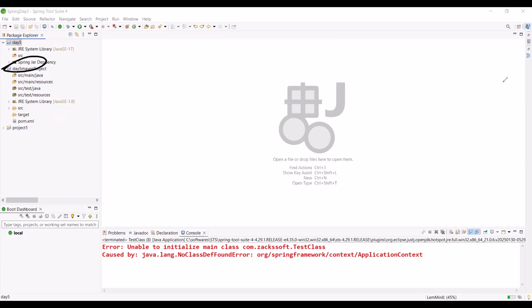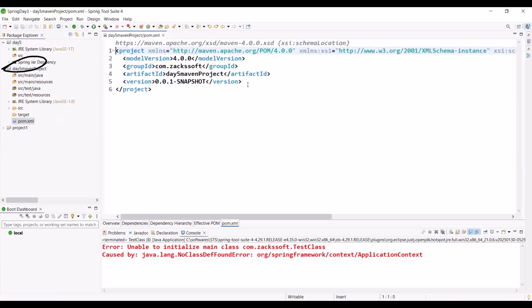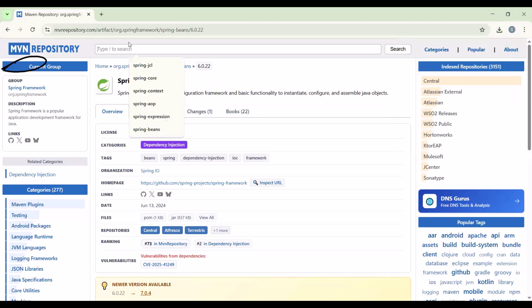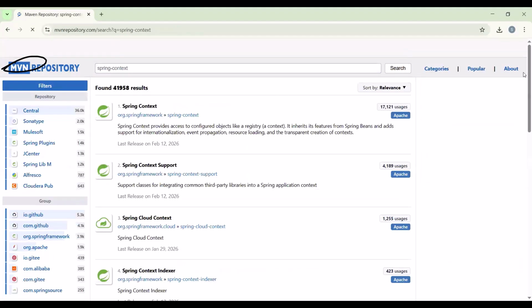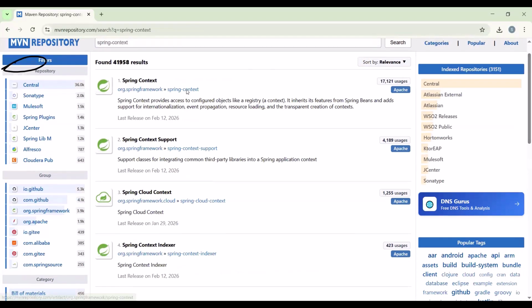And can you please tell me, one pom.xml file, one tag like dependencies. We are trying to add the dependencies. Just observe. So let me go to Google and search for Spring context. Just wait 1 minute. Spring context search. And for example, let me search the version, like Spring context.